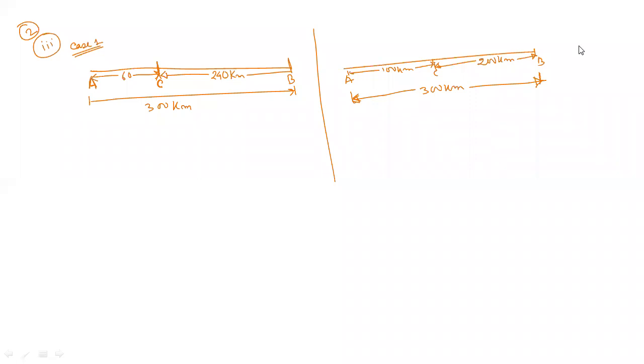Now see, write down all of you. Let the speed of the train be x kilometers per hour and the speed of the bus be y kilometers per hour.